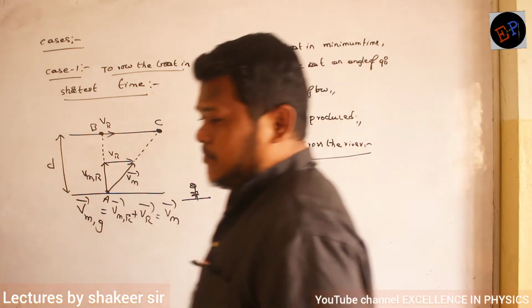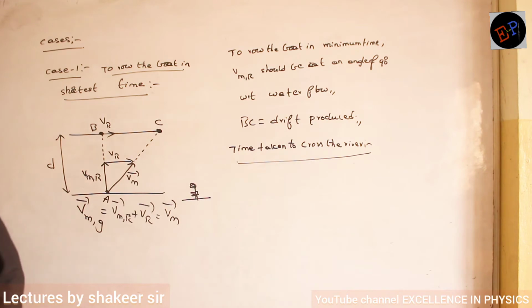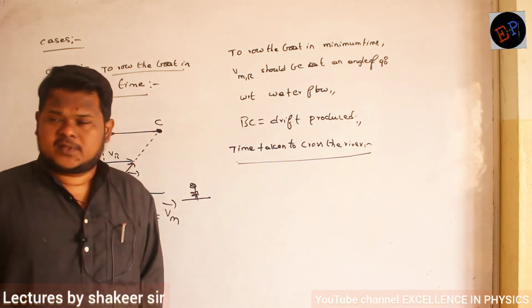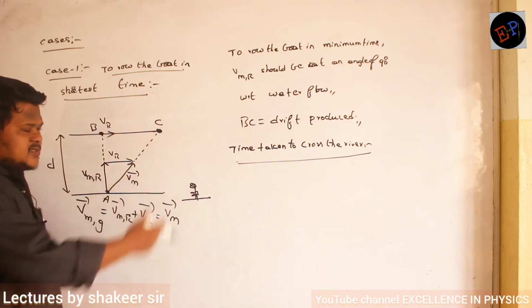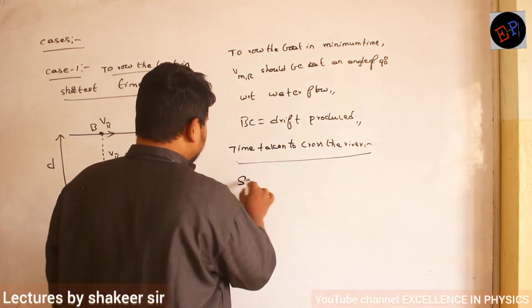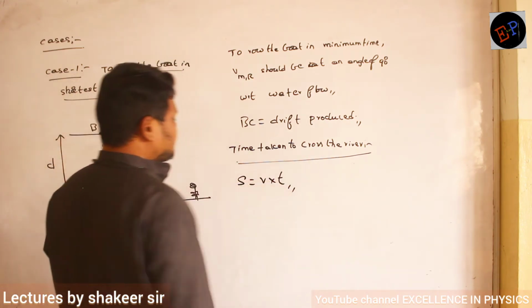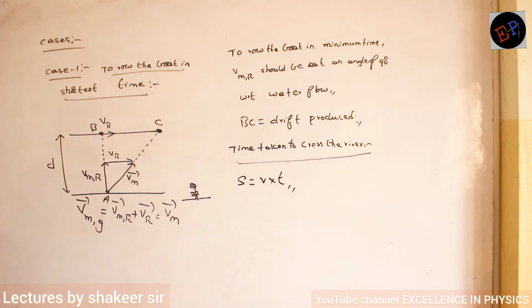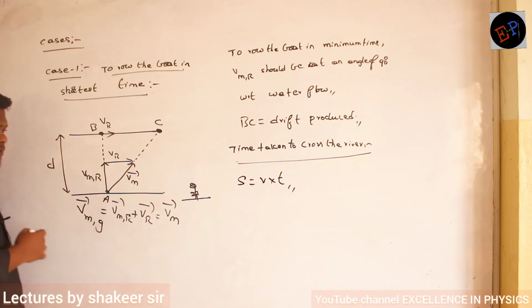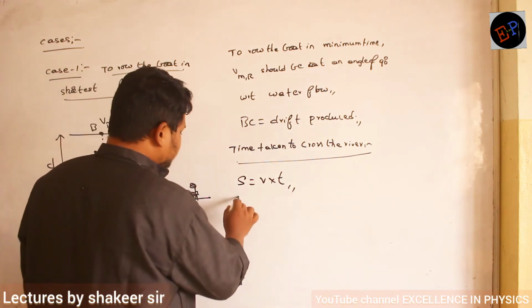First of all, is this uniform motion or non-uniform motion? Uniform motion, no, all of them are moving with the same velocities. So for uniform motion there is only one equation: displacement is equal to velocity into time. Displacement is nothing but d, the total width of the river. So I will take displacement as d.